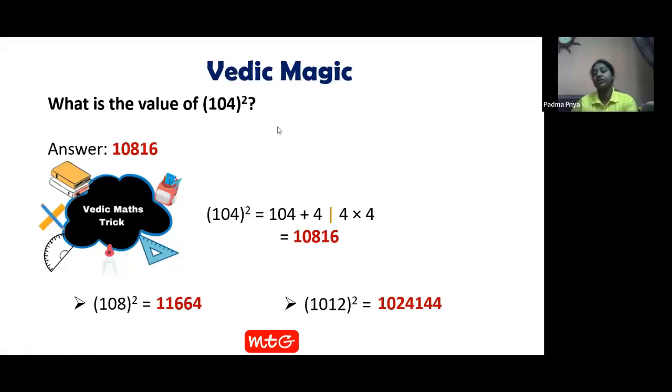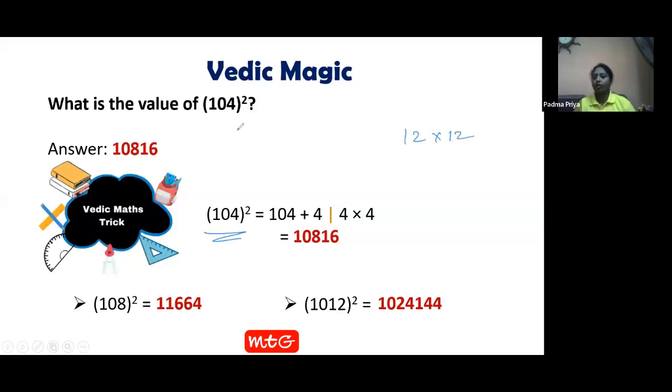Ma'am, just now you said we can use only till tables 9 is enough to learn. But here we got 12 into 12. How can we solve it? Yes, I have an answer for your question. See here. The same 12 into 12 can be solved in the same way as we solved it. How can we solve it?